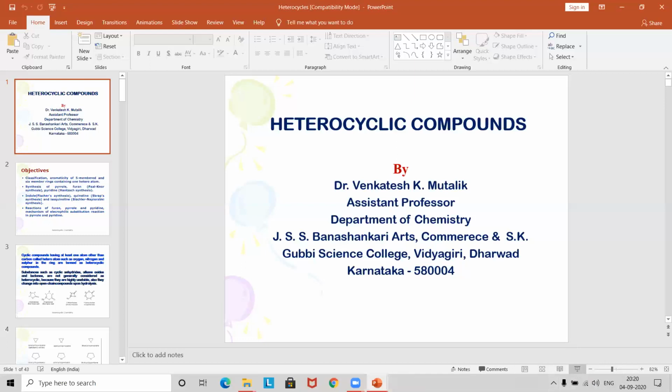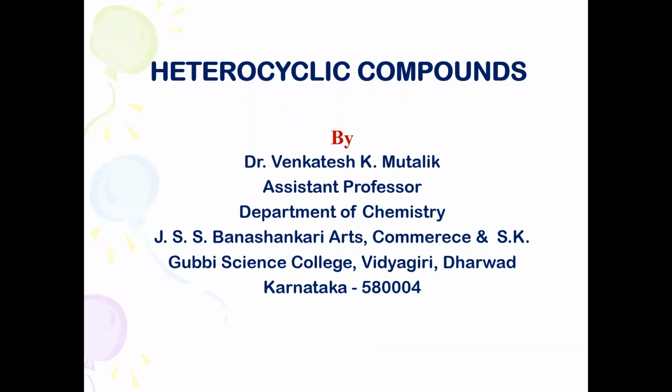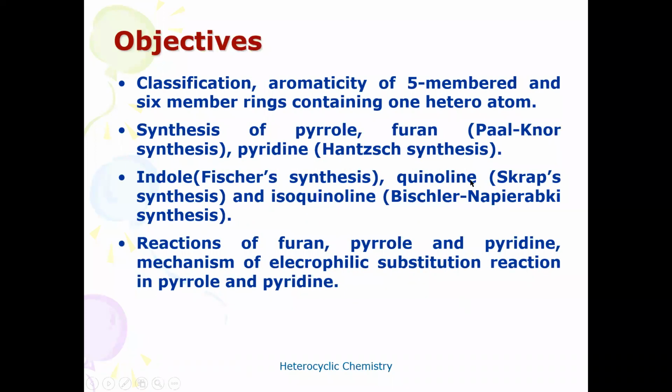So let us see what is to be studied in the heterocyclic compounds. The main objectives: classification, aromaticity of 5-membered and 6-membered rings containing 1 heteroatom, synthesis of pyrrole and furan by Paal-Knorr synthesis, pyridine by Hantzsch synthesis, indole by Fischer synthesis, quinoline by Skraup synthesis, and isoquinoline by Bischler-Napieralski synthesis.